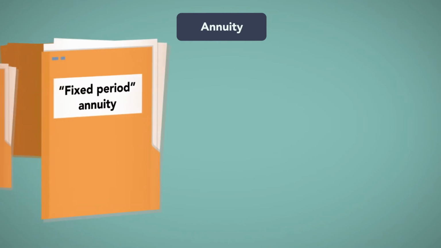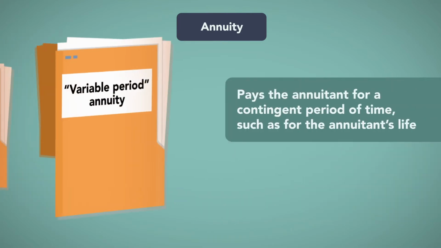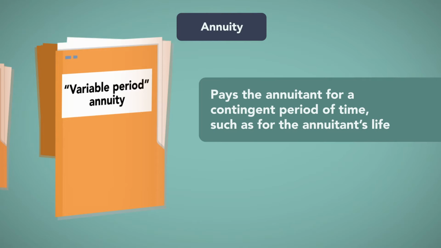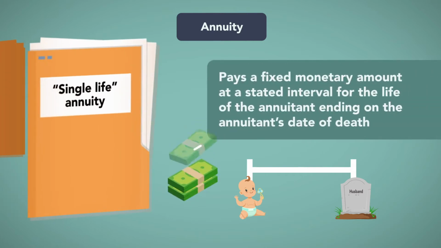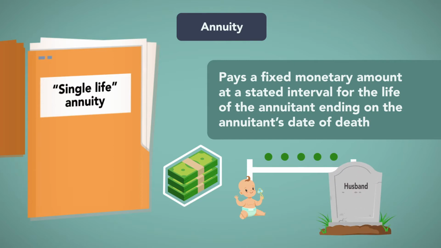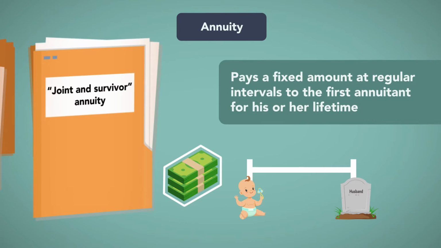A fixed period annuity pays the annuitant a fixed monetary amount at a regular interval for a definite period of time. A variable period annuity pays the annuitant for a contingent period of time, such as for the annuitant's life. A single life annuity pays a fixed monetary amount at a stated interval for the life of the annuitant, ending on the annuitant's date of death,